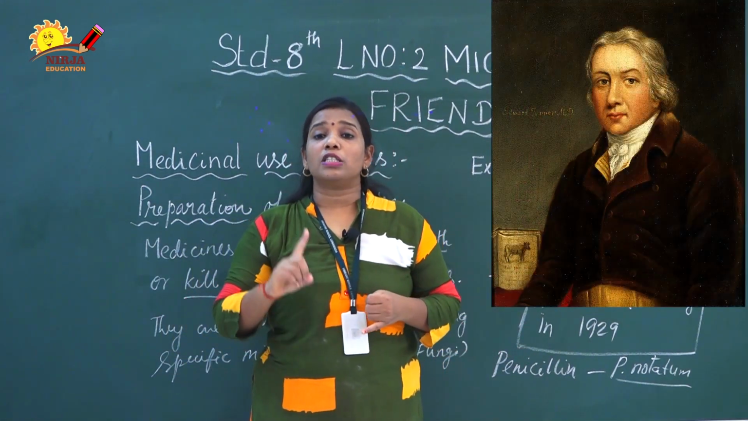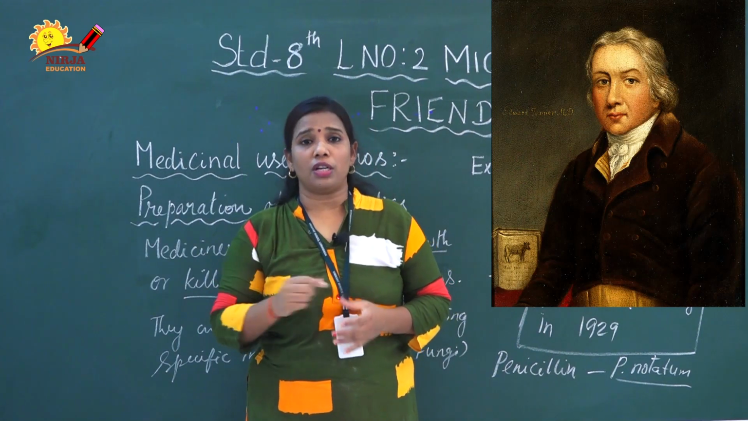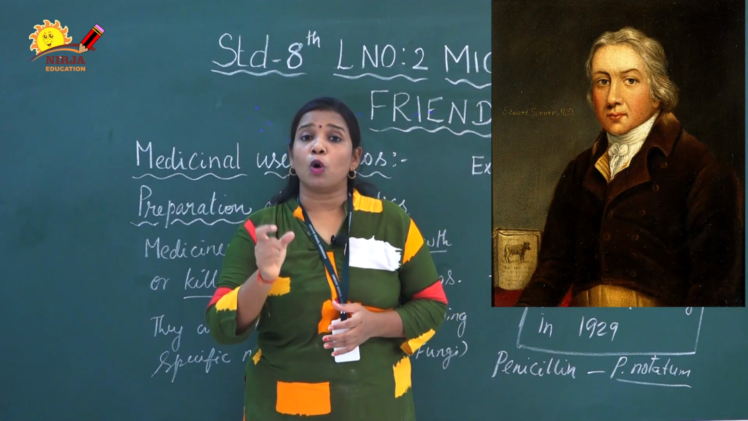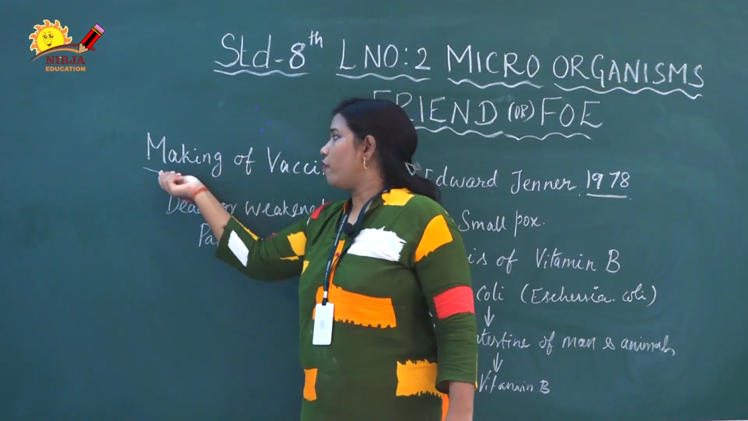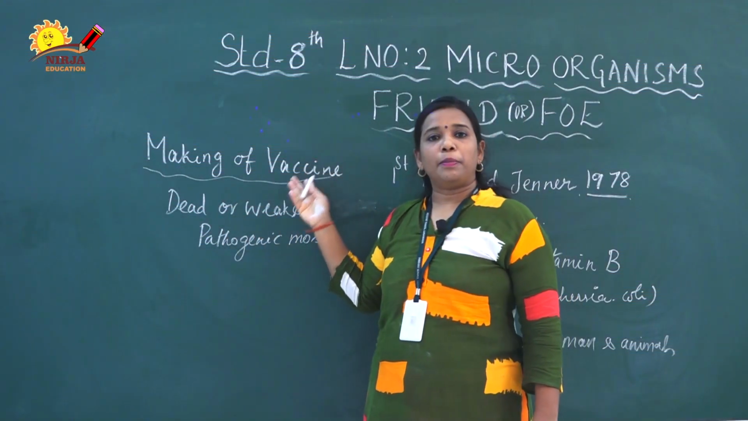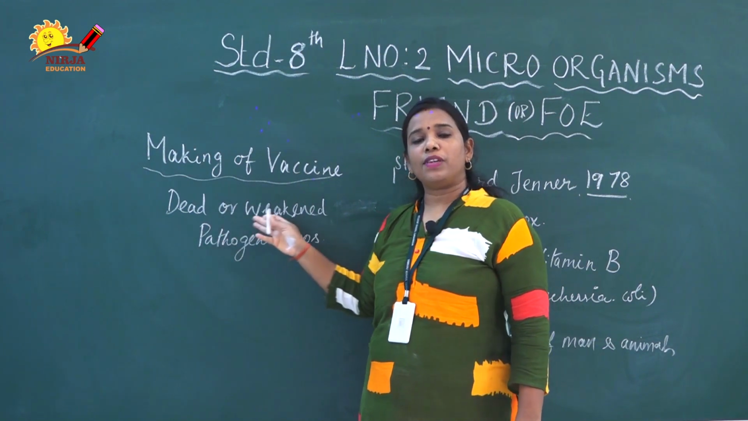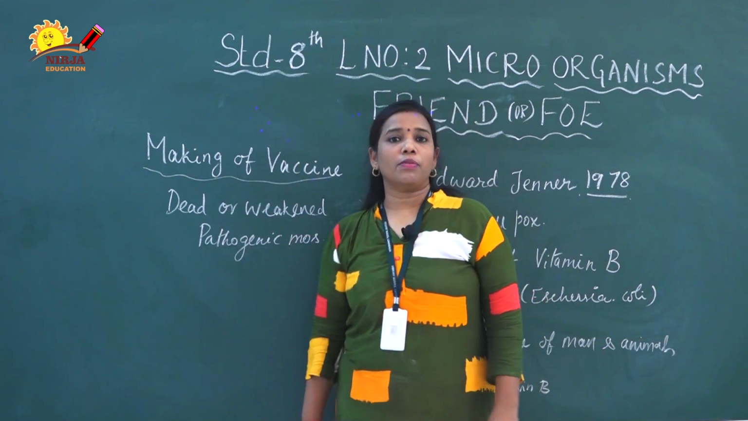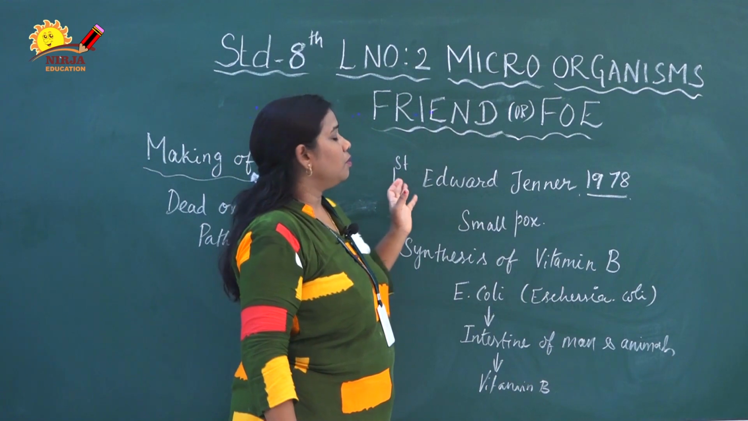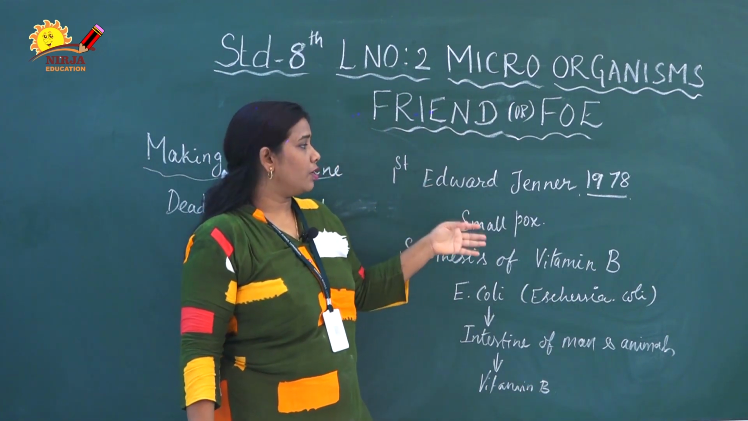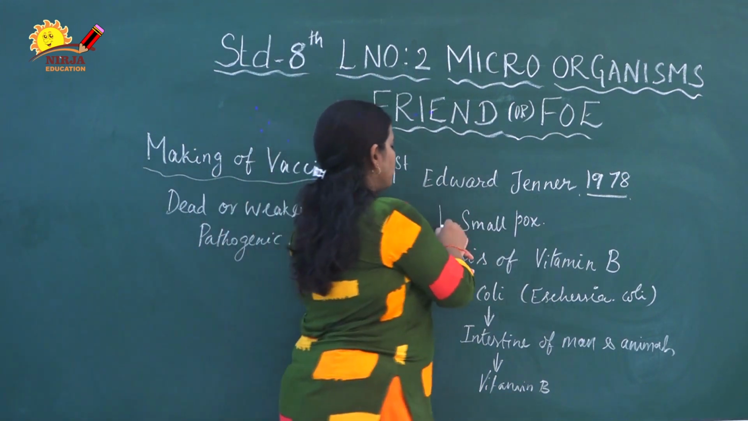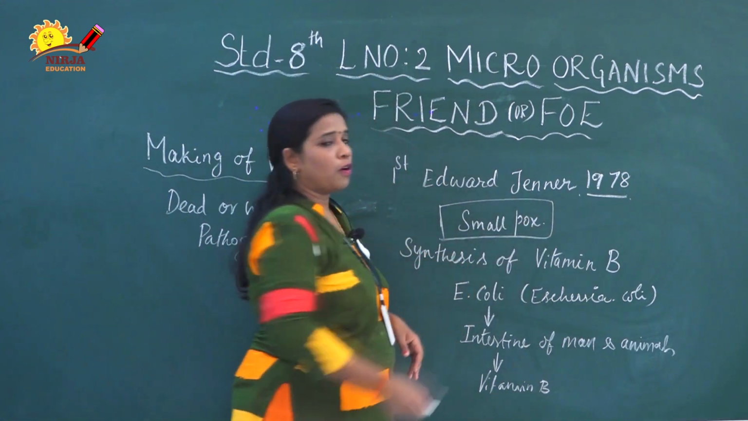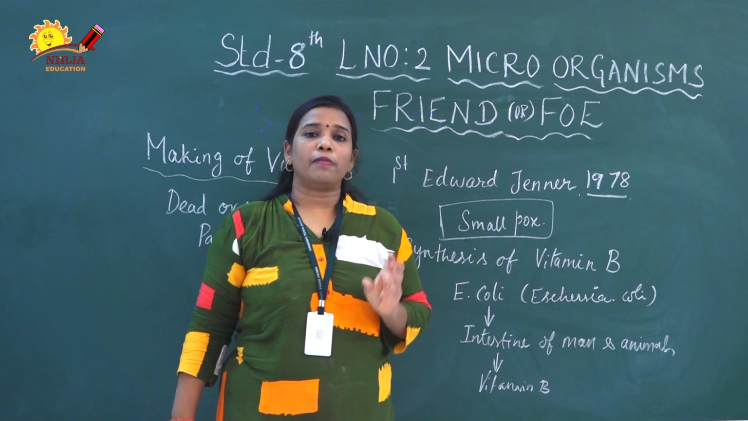But the first vaccine was discovered by Edward Jenner. The disease was smallpox. So this is the making of a vaccine. The vaccine can be prepared with the help of dead and weakened pathogenic microorganisms. The first vaccine was discovered by Edward Jenner in the year 1978. He discovered the first vaccine against the disease smallpox. So the vaccine name is the smallpox vaccine.